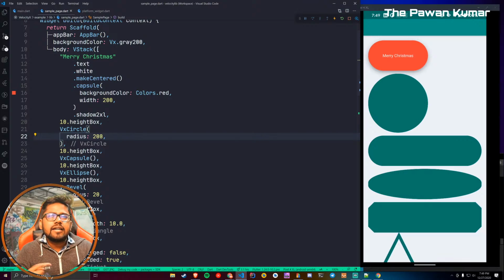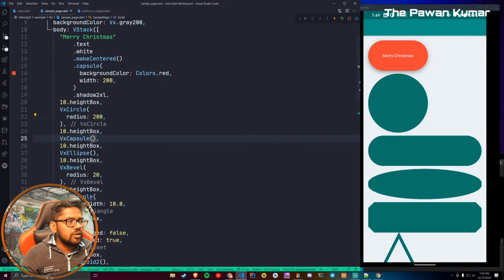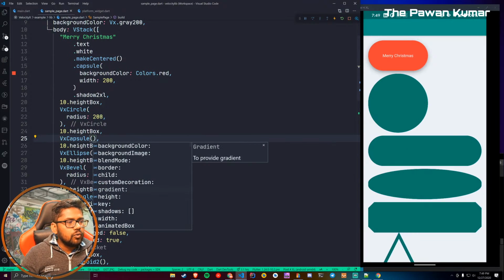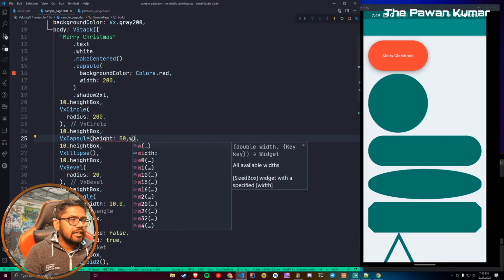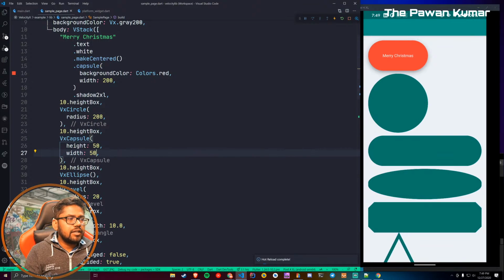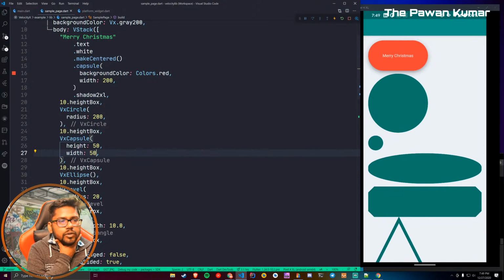Suppose I want to repeat this process repeatedly. Okay, I want to change a box probably. Okay, that box is changing its size and all. Or maybe we can take a capsule changing its size. So you'll see a capsule can have a circular kind of design as well, because if you say the height is 50 and width is 50, then you will see a circular design itself, right? So capsule by default is like that.